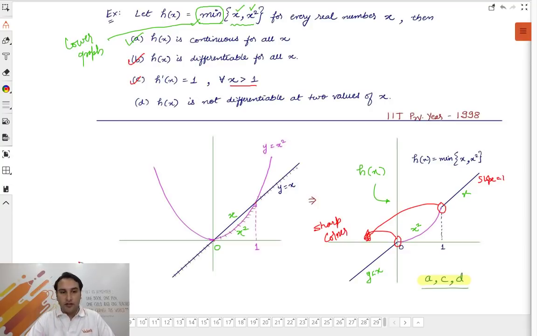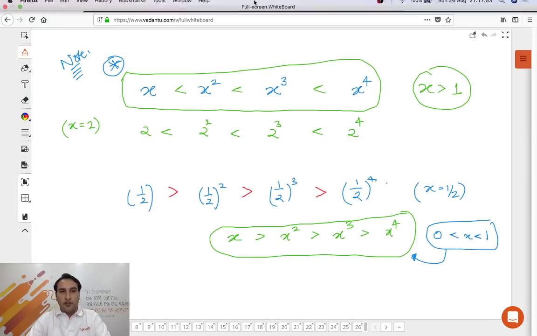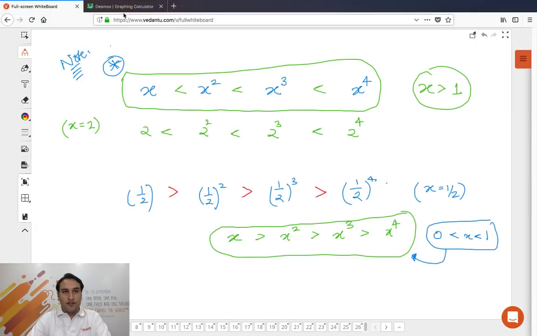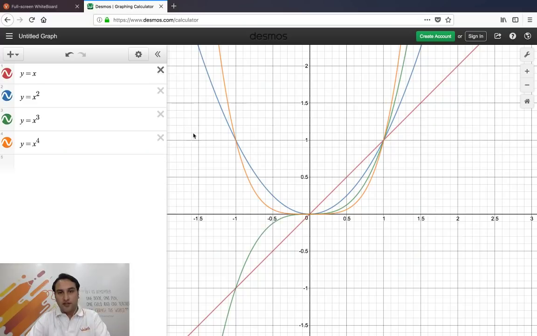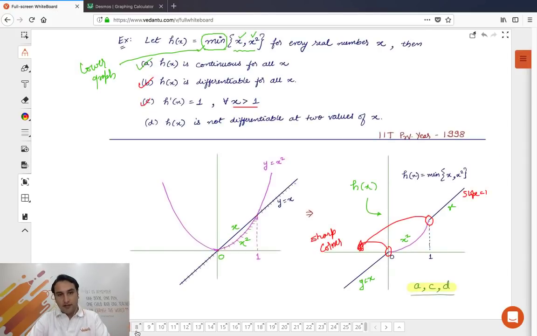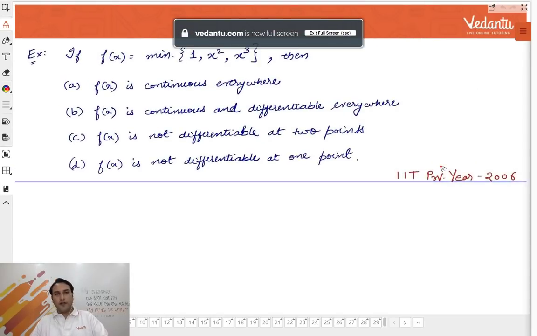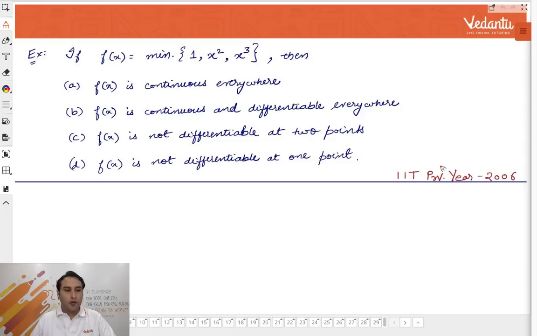So the important thing was this concept and the graph. Now I will go fast. If this is clear, now let's go fast. So this graph is very, very important. And this concept was important, and hence this question. Now let's come to the next problem. I hope it made sense to all of you. Now solve this problem on your own.